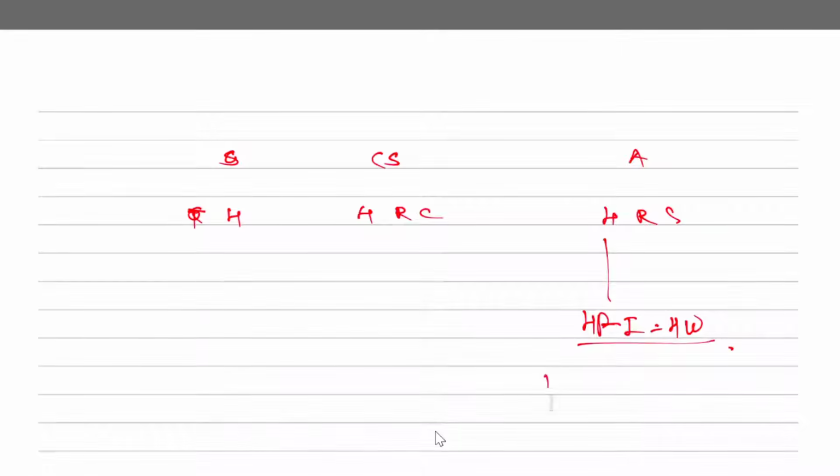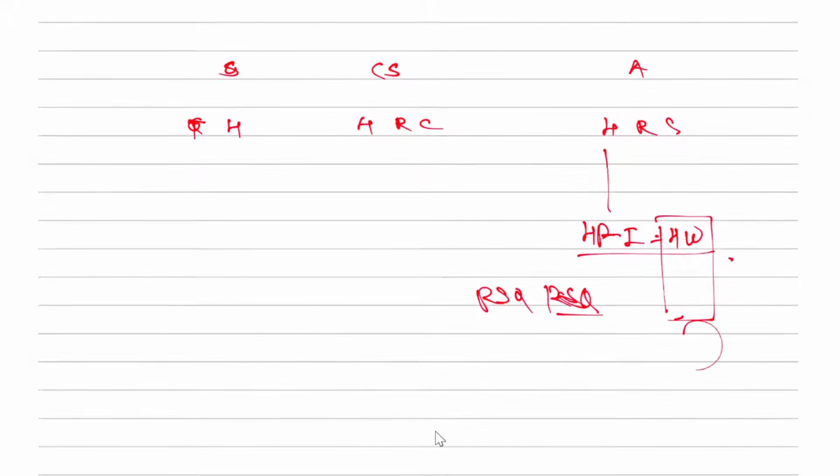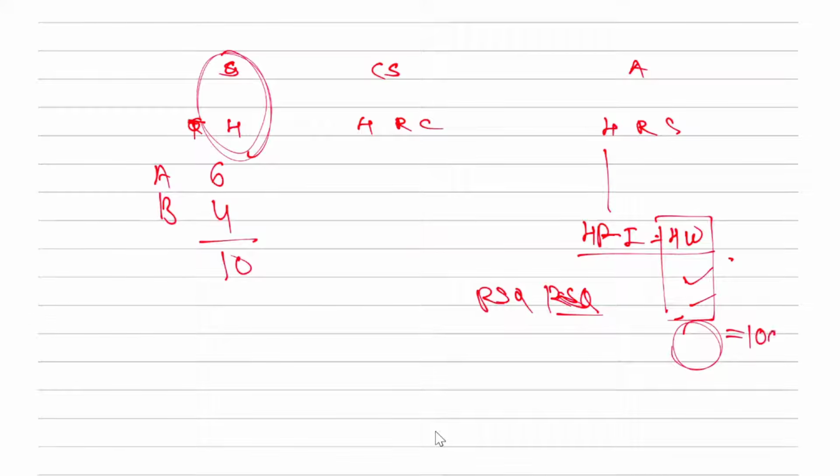Now when you calculate RSQ or RSH, these hours you have actually worked for, you work for this many hours, this should be in what ratio, in what ratio you should have worked. For example, worker A is there, B is there, as I said earlier, if he works for 6 hours, the other for 4, out of 10 hours. So if you worked for 1000 hours, it should be in the ratio of 600 and 400. Maybe you change the ratio. This is known as what? RSH. RSH means revised standard hours.